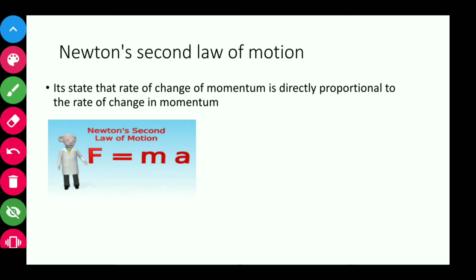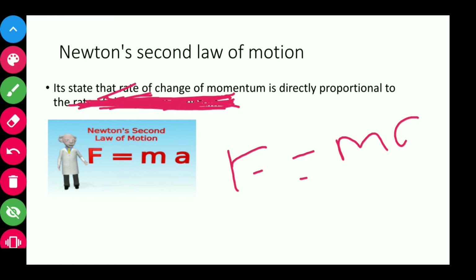Our next topic is Newton's second law of motion. It states that the rate of change of momentum is directly proportional to the applied force. So F is equal to ma. But where does this a come from? We are talking about momentum. Momentum has mass and velocity, but where does this a come from? Let's see how this a comes.